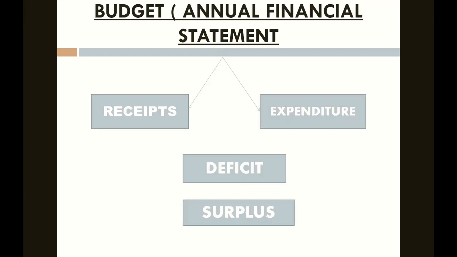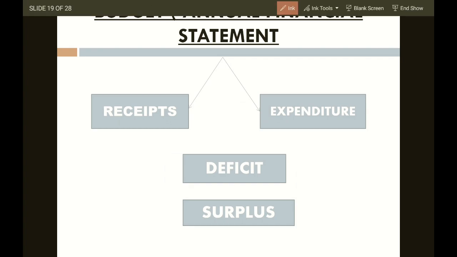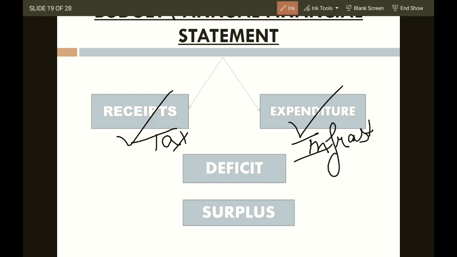That's receipt and expenditure. Okay. How much there is a receipt, how much they are receiving, and how much they need to spend. Receipt in the form of taxes, and spending in the form of infrastructure. The government spends on infrastructure like development of roads, bridges, education facility, medical facility. All these things are concerned with the spending of the government, and this is concerned with the earning of